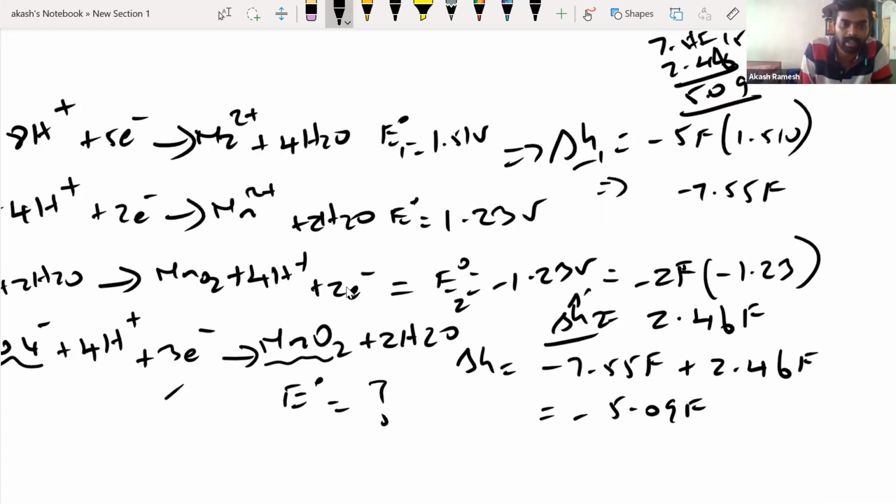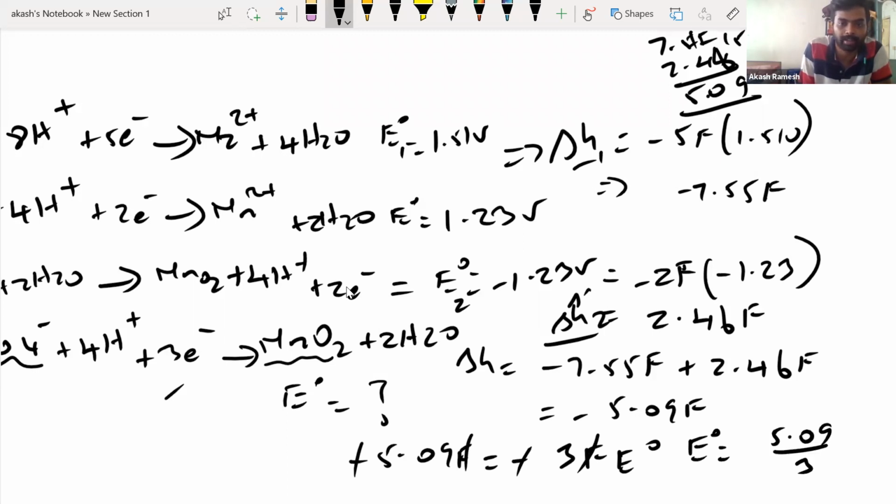Now this minus 5.09 F would be equal to again minus nFE naught, right? So minus 3 electrons, F we will calculate as such, E naught we don't know. So minus, minus, F and F, all these get cancelled. So my E naught is basically 5.09 divided by 3.